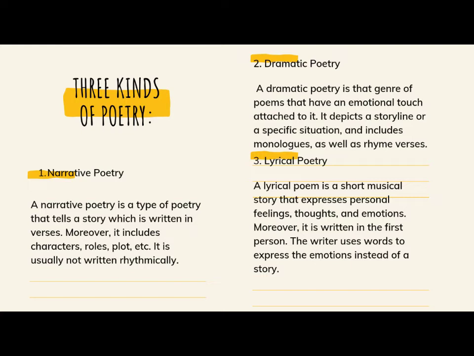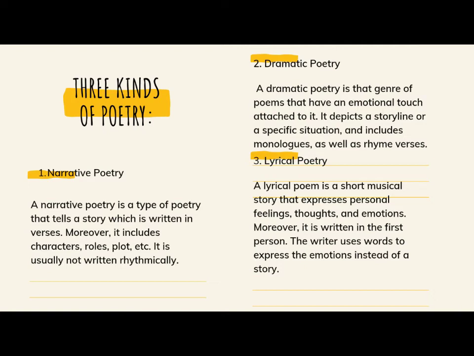Number 1. Narrative poetry. A narrative poetry is a type of poetry that tells a story, which is written in verses. Moreover, it includes characters, roles, plot, etc. It is usually not written rhythmically. Number 2. Dramatic poetry. A dramatic poetry is a genre of poems to have an emotional touch attached to it. It depicts a storyline or a specific situation and includes monologues, as well as rhyme verses.